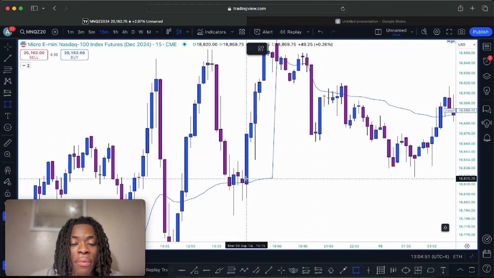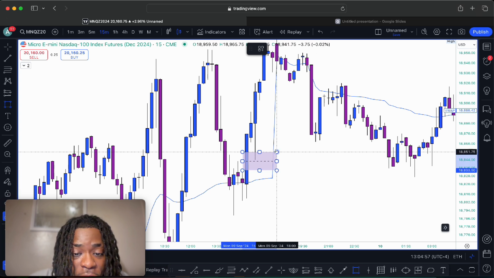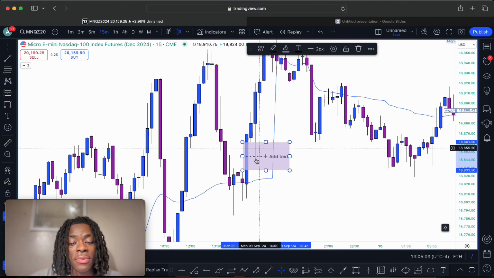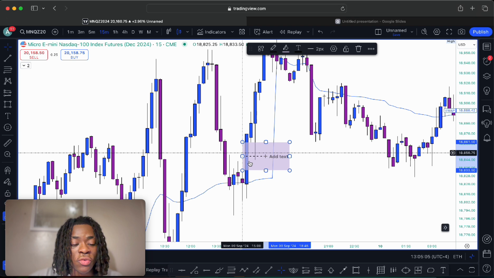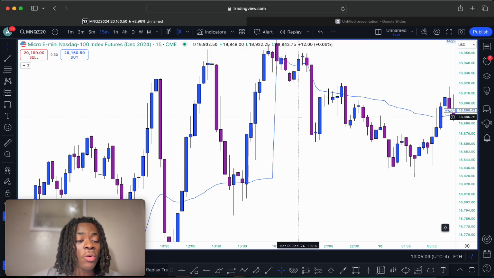So the fair value gap begins at the high of this wick right here on the first candle till the low on the third candle, forming a fair value gap that price often comes and retraces into as a draw on liquidity to move price higher. Now that's a bullish fair value gap.